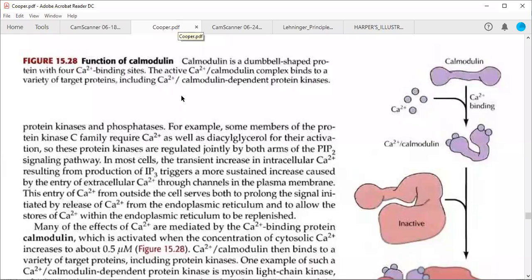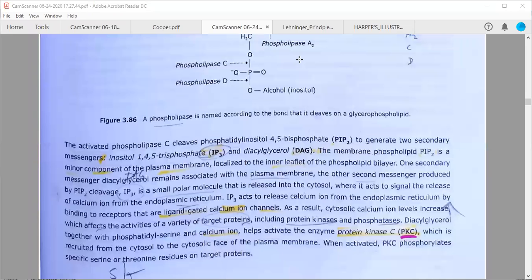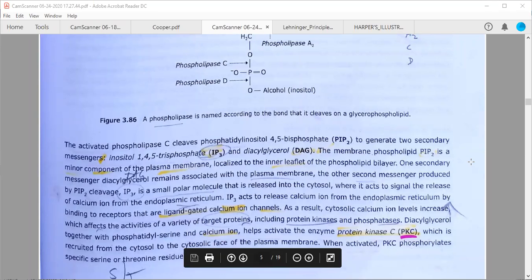So see here. This protein kinase C will be activated as a result. Okay, so we have discussed this portion up to here.